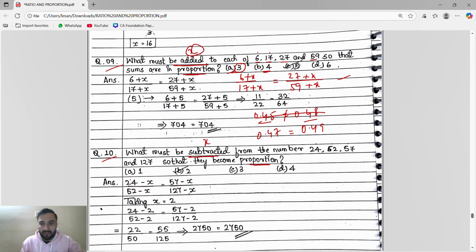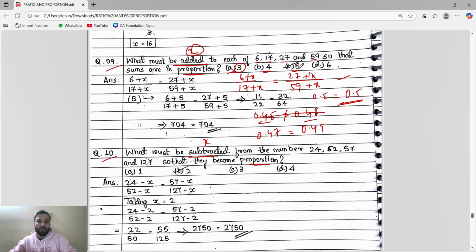Now we will take x as 5. The x as 5 means substitute first here. So 6 plus 5, you will get 11. 17 plus 5, 22. 11 by 22, you will get 0.5. So for this you will get 0.5. Equals, now x here, 27 plus 5, 32. 59 plus 5, 64. 32 divided by 64, you will get 0.5. Yes, 0.5 is equal to 0.5. LHS equals RHS. So 5 is the correct answer.